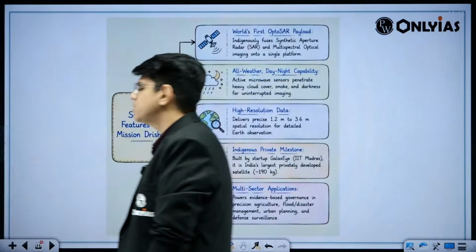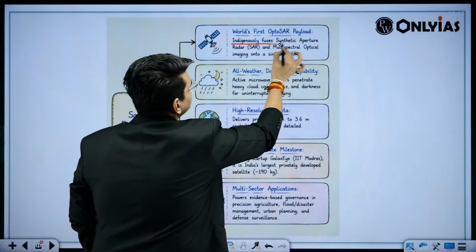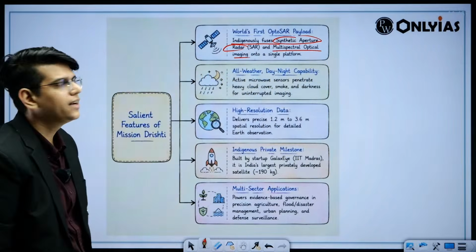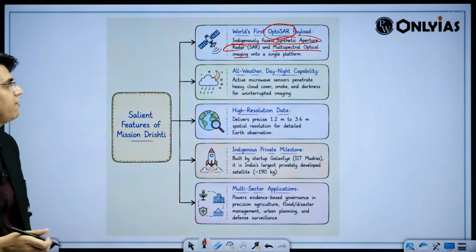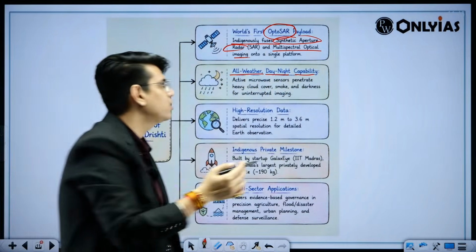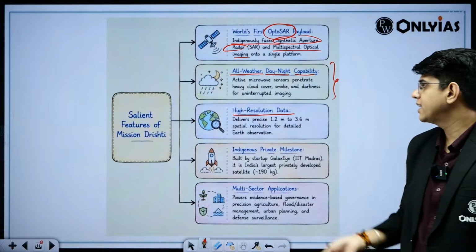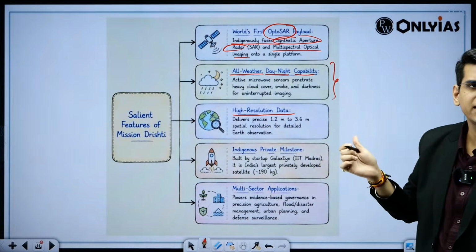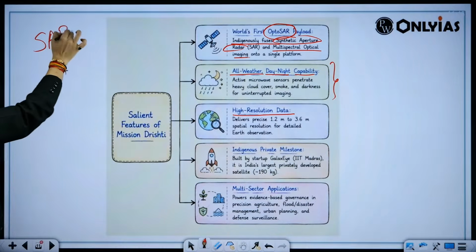So first thing was salient features. What are the features? First, it indigenously fuses synthetic aperture radar with multispectral optical imaging, right? Optosar. First time this has been done on a satellite effectively. All weather, because we have radar, we can track everything throughout the day or in any weather situation. High resolution data, it can go from sub-meter, here it is written 1.2, it can go from 0.9 to 3.6. There are different modes of the synthetic aperture radar.